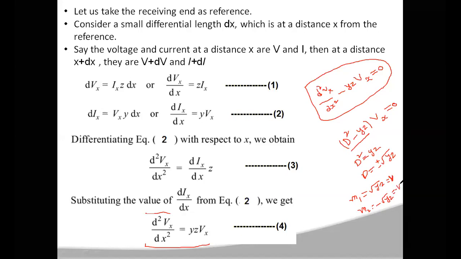In such a case, the solution for this equation can be written as c1 into e power gamma x, that is e power m1x, plus c2 into e power m2x. If you have two roots, this is the solution, which is equal to the Vx value.